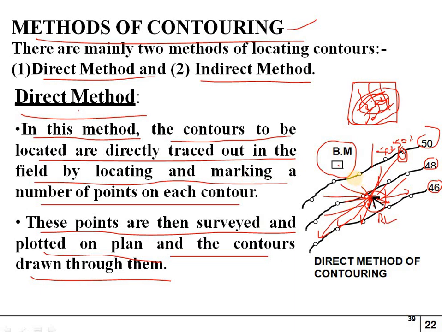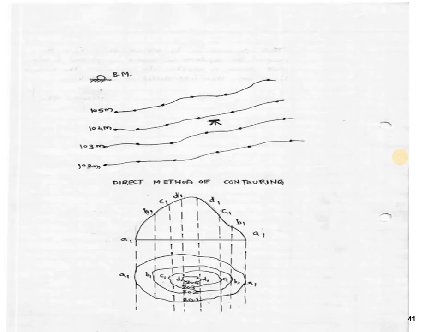This is done directly with the instrument kept on the ground, seeing the levels on the ground with the leveling staff and writing them in the field book. This is known as the direct method. After that these levels are drawn on the map by plotting.